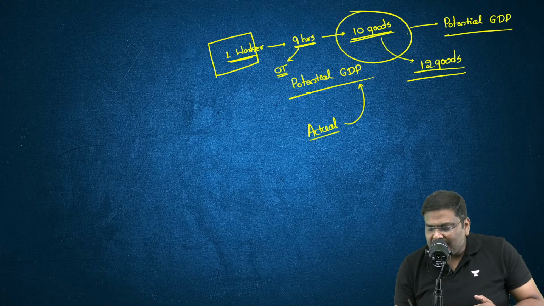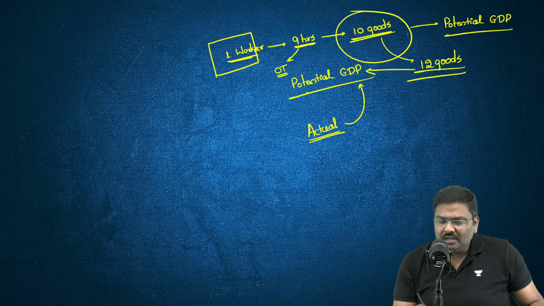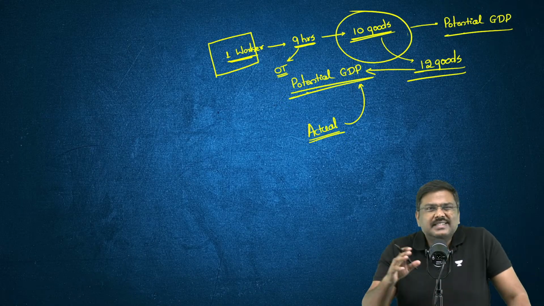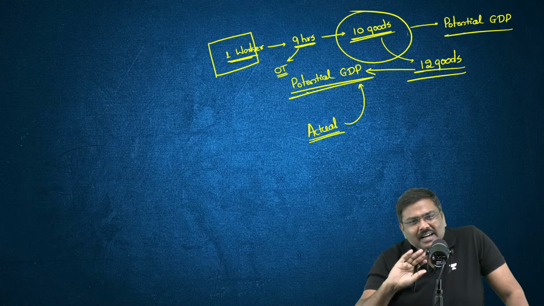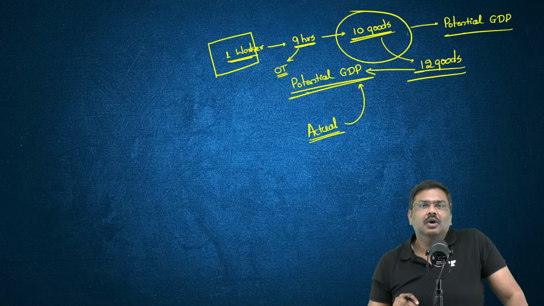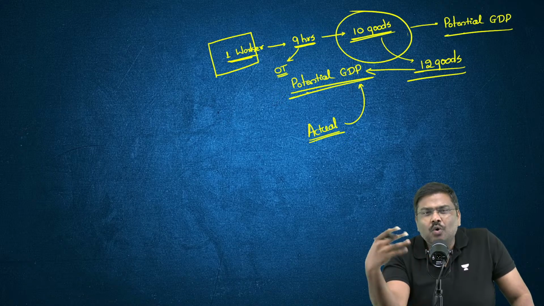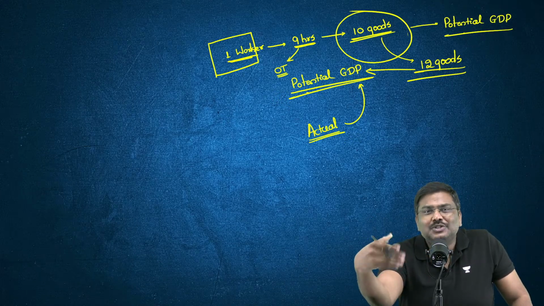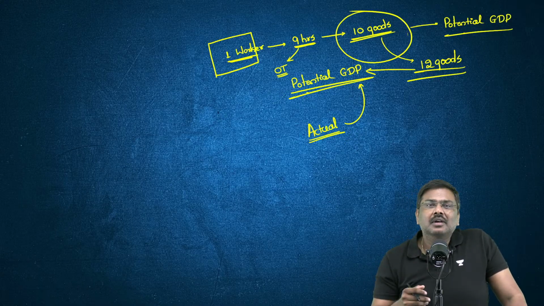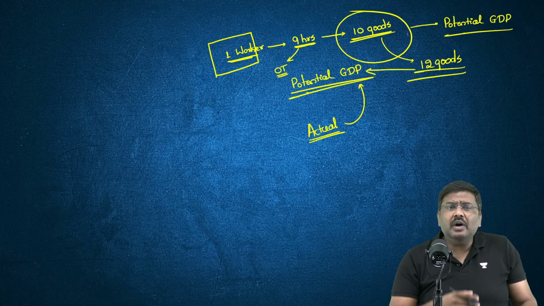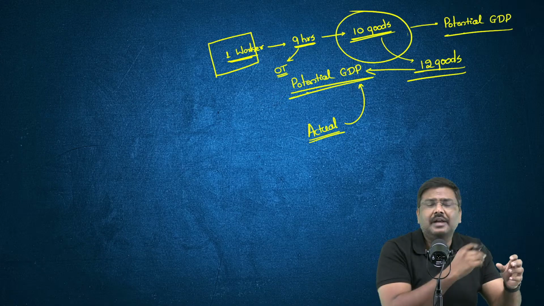Basically, a situation where the actual GDP is higher than the potential GDP. But this kind of activity is not sustainable. Why? Over a period of time, how much overtime can you get this particular worker to do? Sir, what if the machines are operated overtime?